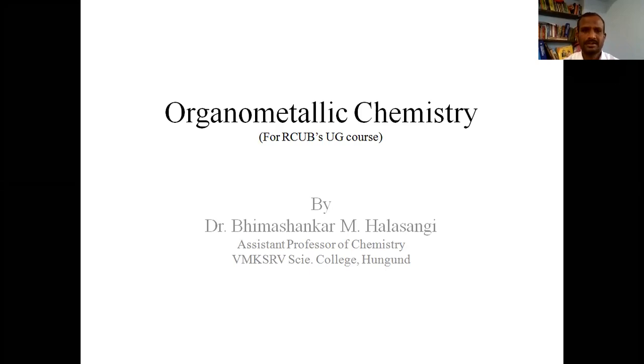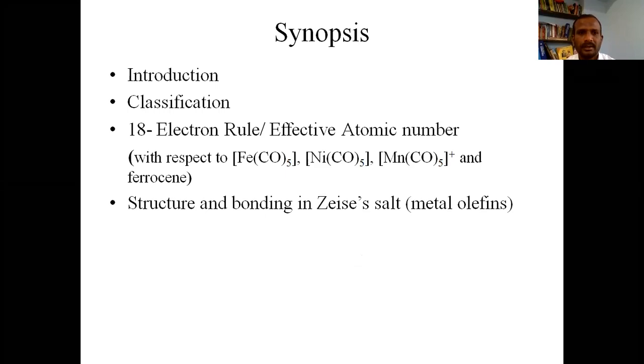Today we shall discuss organometallic chemistry, as per the syllabus of Rani Chennamma University's UG course. The contents that we are going to discuss in this video are introduction, classification, and the 18 electron rule with respect to iron pentacarbonyl, nickel pentacarbonyl, manganese pentacarbonyl plus and ferrocene. And at the end we shall discuss structure and bonding in Zeise's salt.